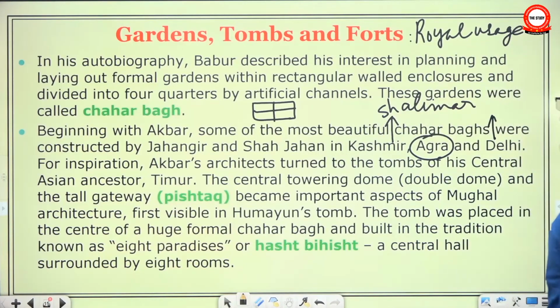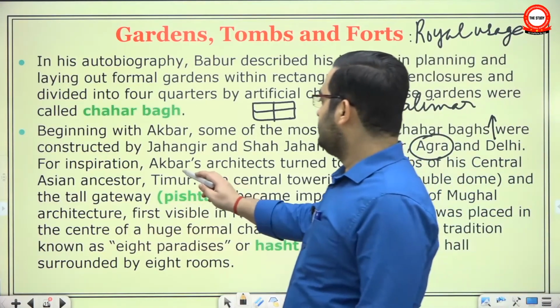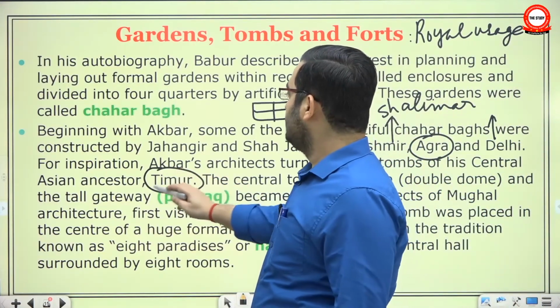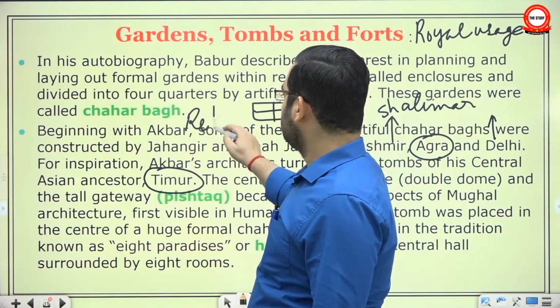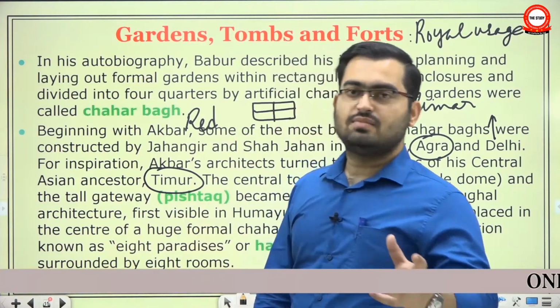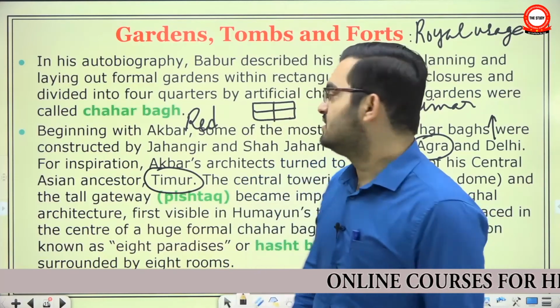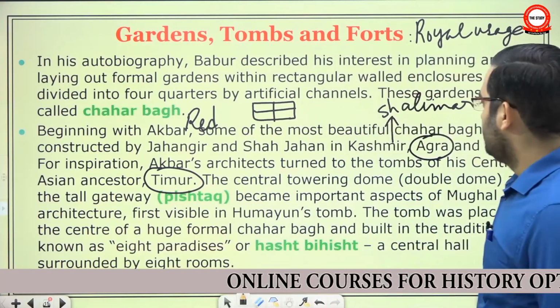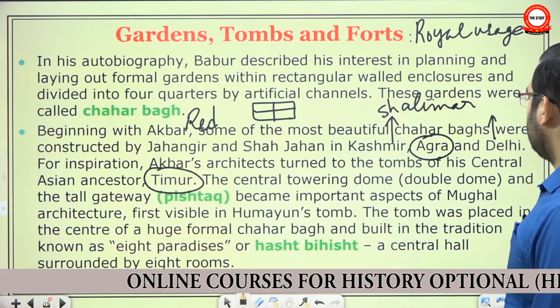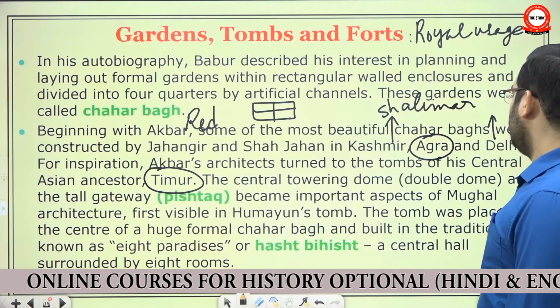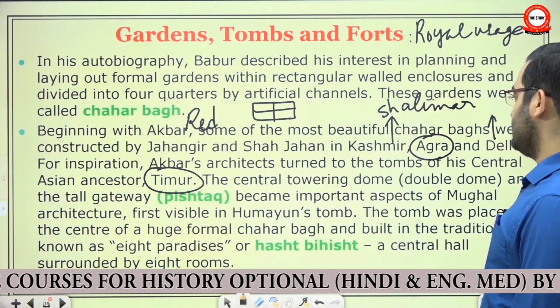For inspiration, Akbar's architects turned to the tombs of his central Asian ancestor Timur. Again, he was very popular. The use of red sandstone and the use of glazed marble, which are very colorful, these are inspirations from Central Asia. The central towering dome, the double dome, and the tall gateway became important aspects of Mughal architecture.